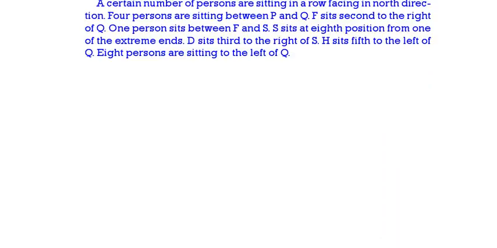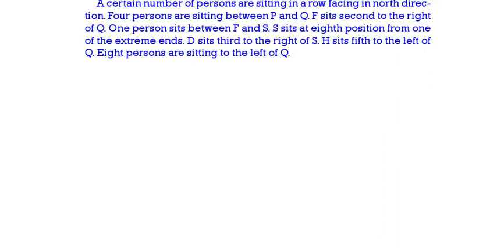A certain number of persons are there in a row facing north. 4 persons are there between P and Q. F is sitting second to the right of Q. Only one person is there between F and S. S is at 8th position from the extreme end. Then D is sitting third to the right of S. H is fifth to the left of Q. 8 persons are there to the left of Q.